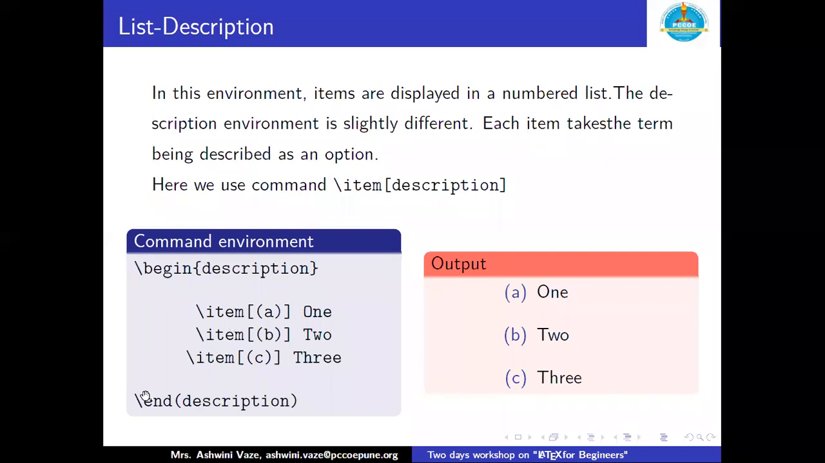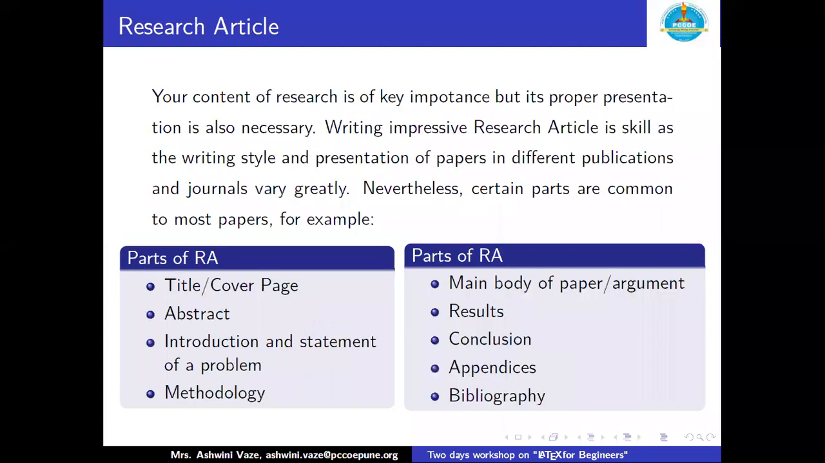\begin{description}, \end{description}. This is our environment. In between that, \item in square bracket, I wish to put a proper format, the open braces with A. So text I'm going to take as 1, \item in square bracket B as 2, \item in square bracket C as 3. So if we compile this particular window or environment, the output I will get is this one. So A as 1, B as 2, and C as 3. So this is the description environment. And I hope that particular part is pretty much clear.